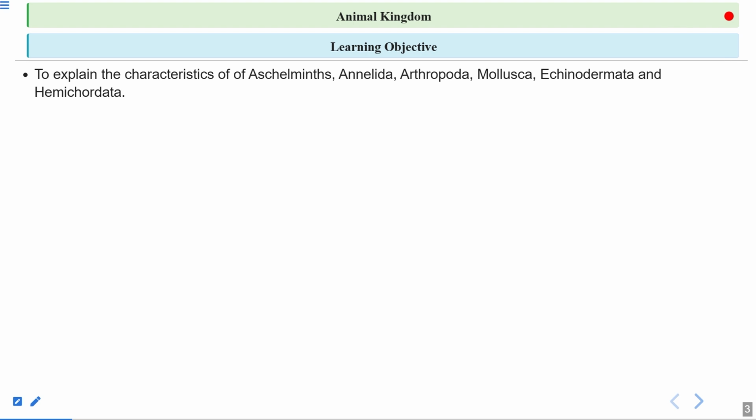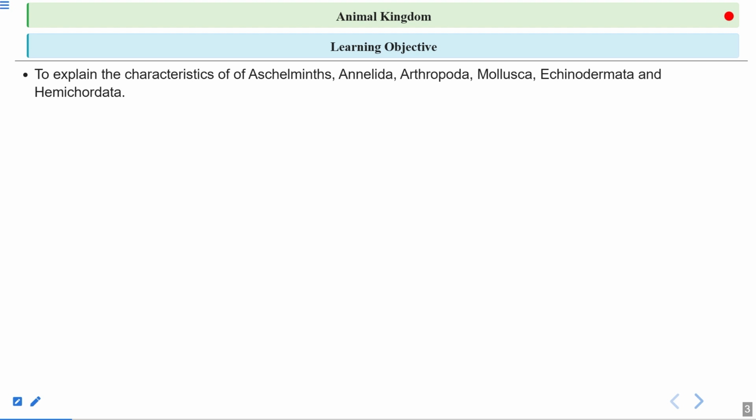So what are the objectives of today's lecture? We will understand the key features, or you can say the key characteristics, of Aschelminthes, Annelida, Arthropoda, Mollusca, Echinodermata, and Hemichordata. So now we're talking about the non-chordates.